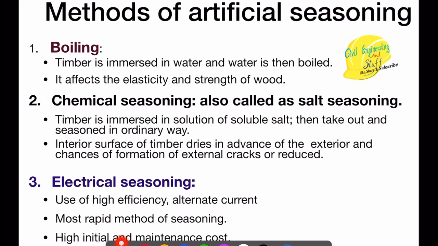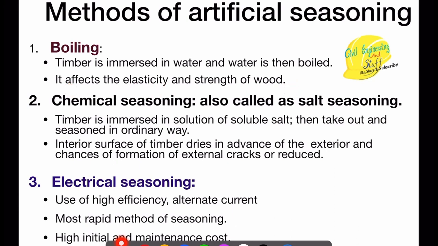Through this, the sap washes out the moisture content. After the boiling process, it's kept in the natural atmosphere for a certain period of time so that the moisture is reduced substantially. Now, this process affects the elasticity and the strength of the wood because the wood has been boiled. The annual rings get affected, and the overall compactness of the wood gets affected. So to a certain extent, elasticity and the strength of wood are affected.